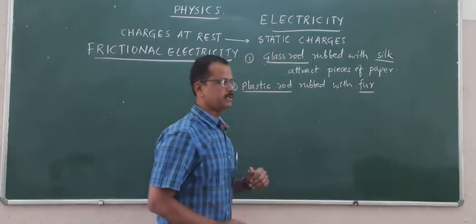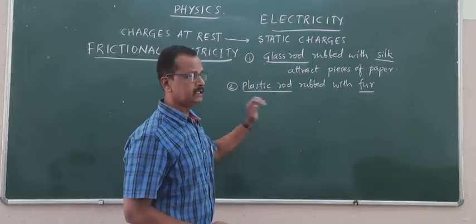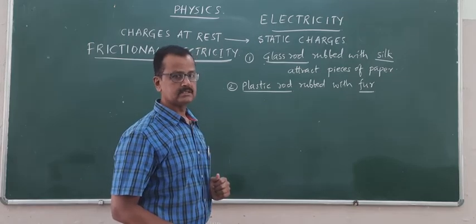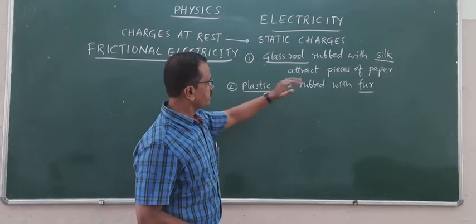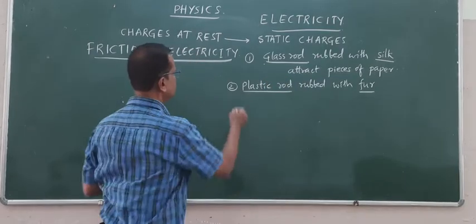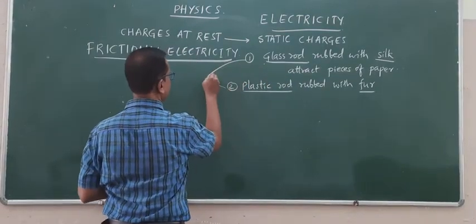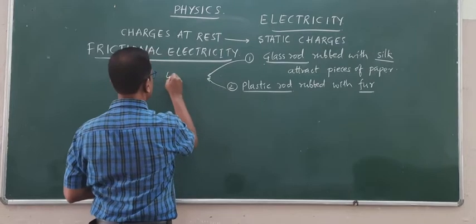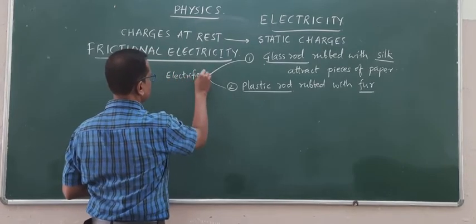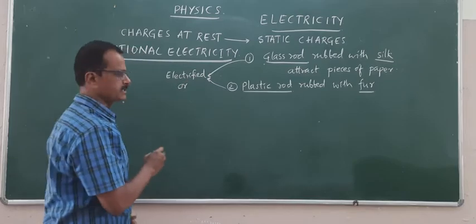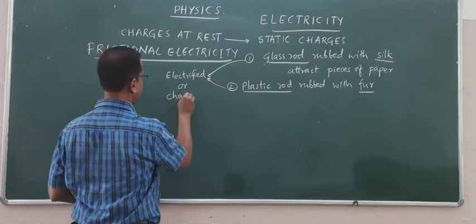In both the examples, we are dealing mainly with insulators. And when they are attracting pieces of paper, they are said to be electrified, or another term for this is charged.